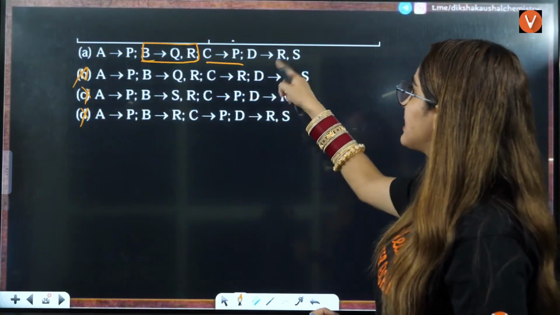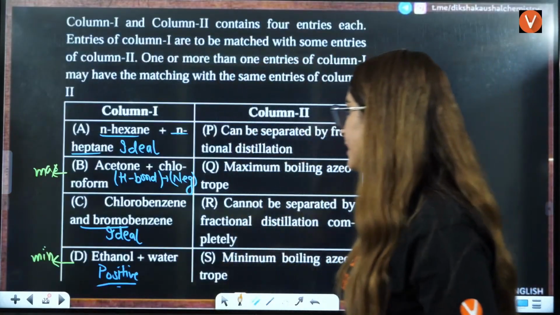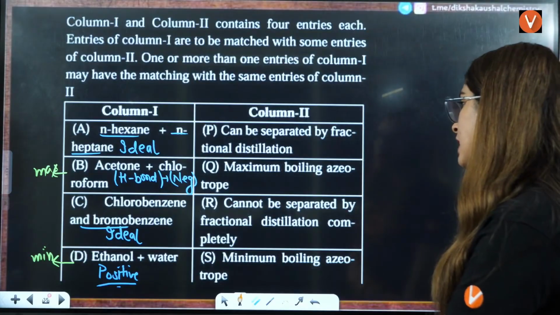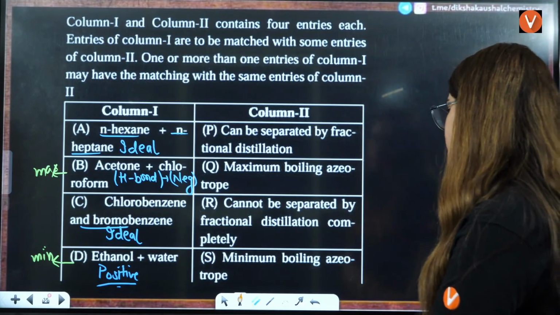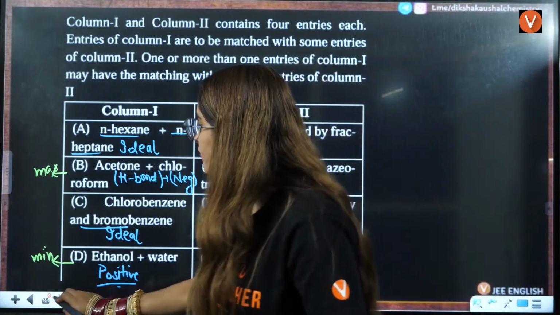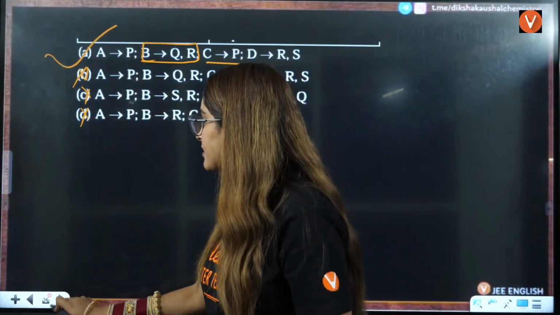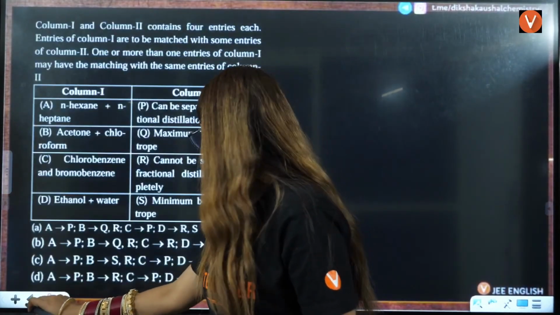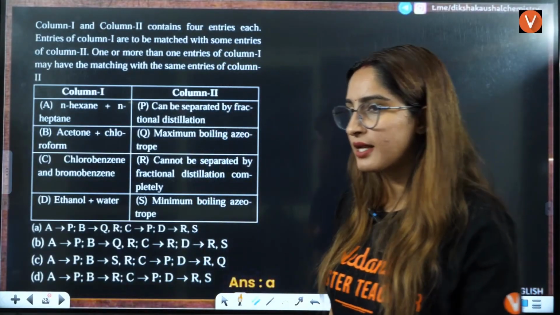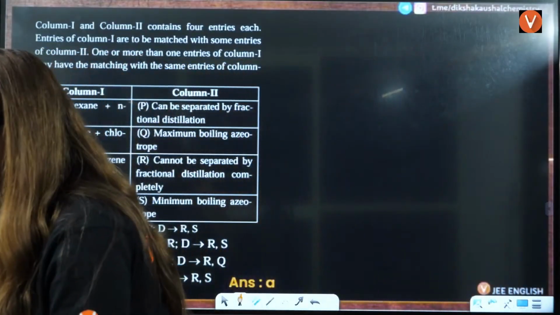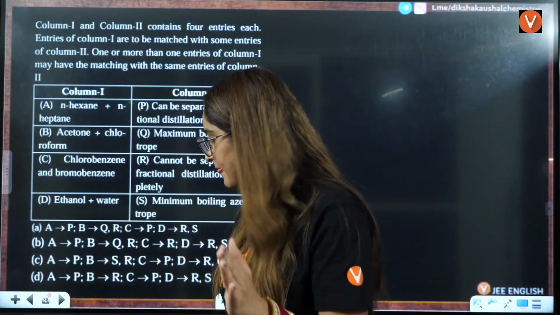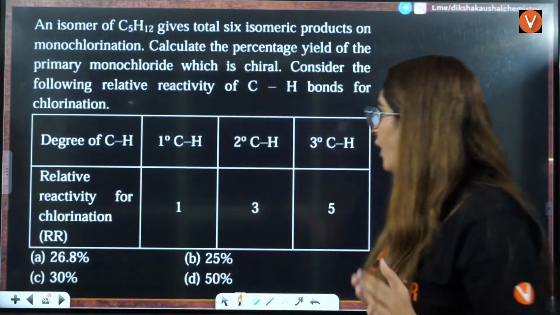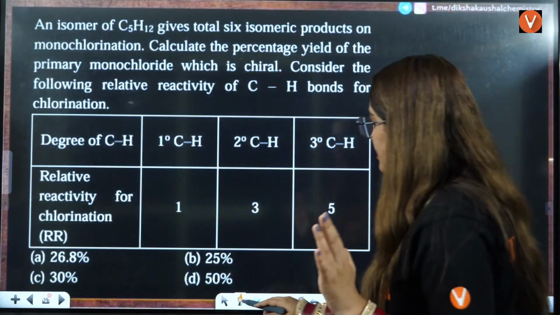Right? Last is these R and S. D is R, cannot be separated. S is minimum boiling azeotrope. So answer will be A is the correct answer here. Okay? Right? A is the correct answer here. That's how to solve these kind of questions. Okay? Right? Yes? Okay.